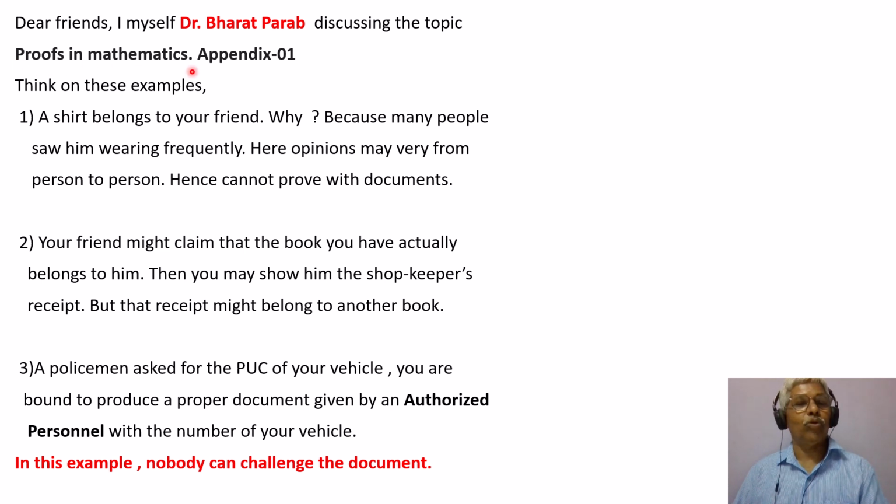We are trying to see how proofs in mathematics are built up. Third one: a policeman asks for the PUC of your vehicle. You are bound to produce a proper document given by an authorized person with the number of your vehicle. You must have come across such examples in your daily life. In this example, nobody can challenge the document. So see the difference between these three examples.